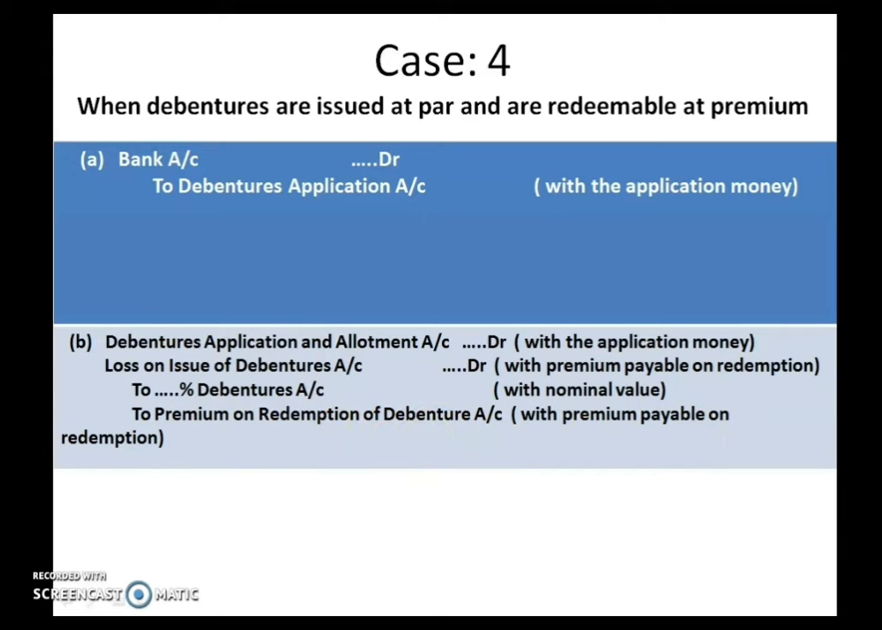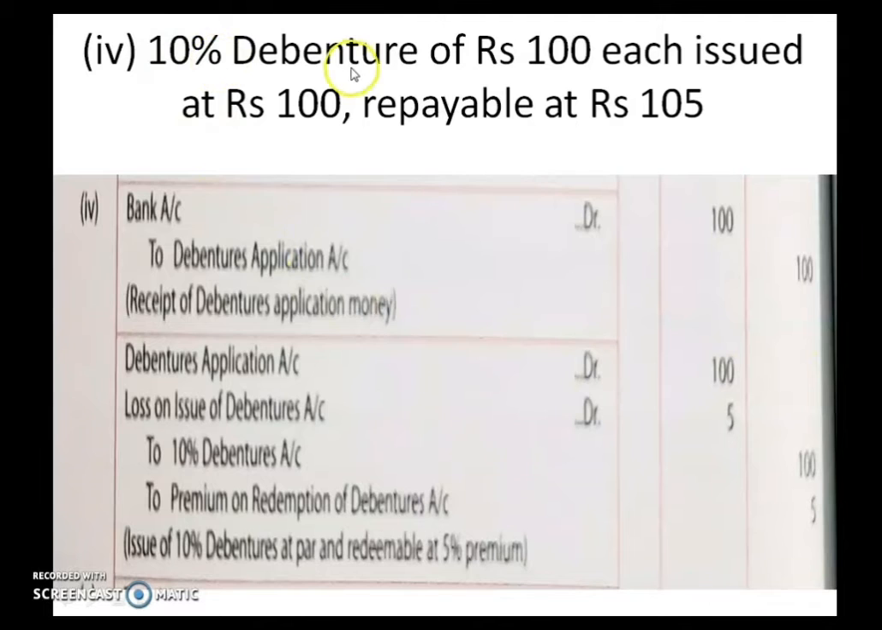Now let us discuss one problem. 10% debentures of ₹100 each, issued at ₹100, repayable at ₹105. So bank account debited to debenture application account. You are issuing this debenture at 100. So what is your issue price? That you have to write here, that is 100. Now repaying it at a premium.